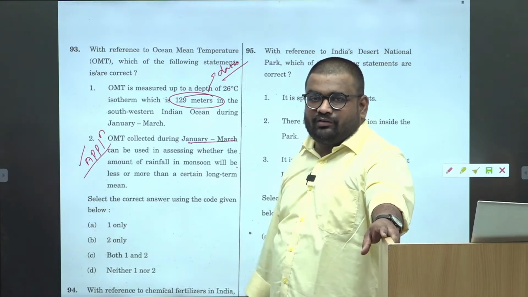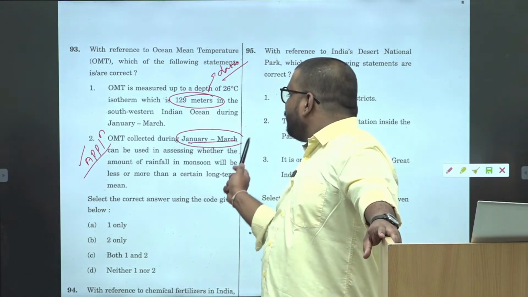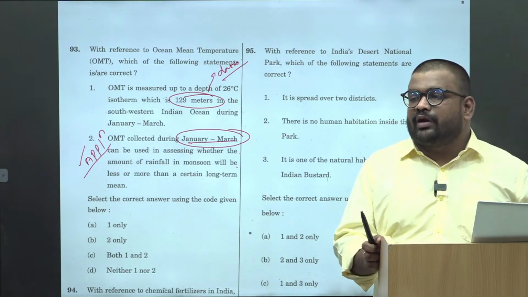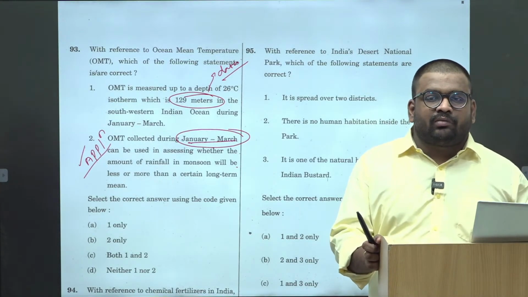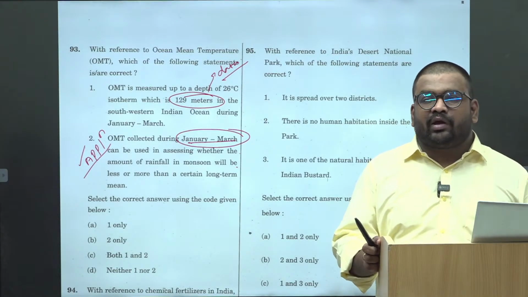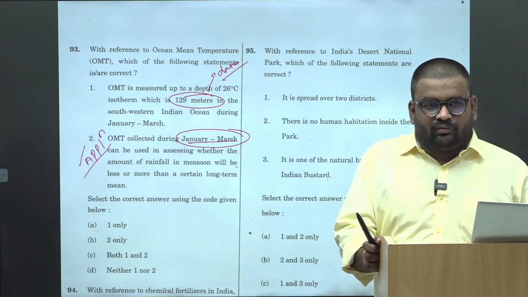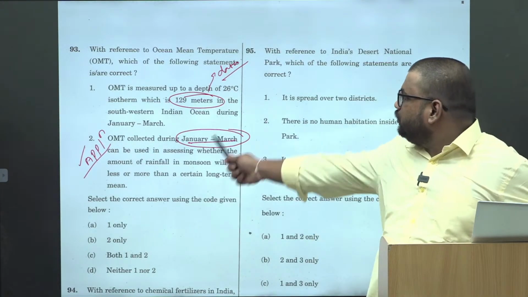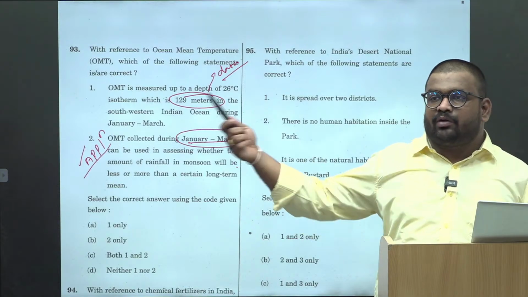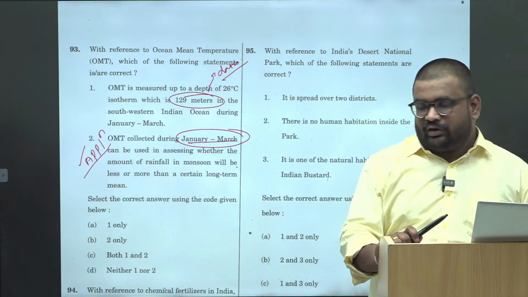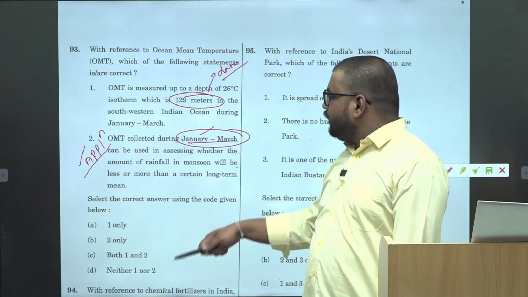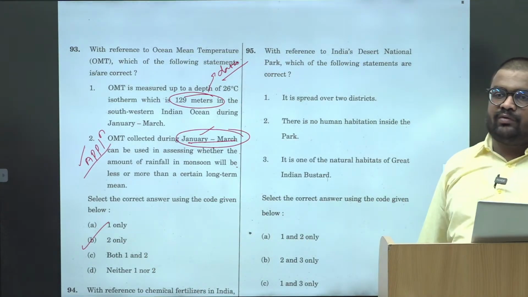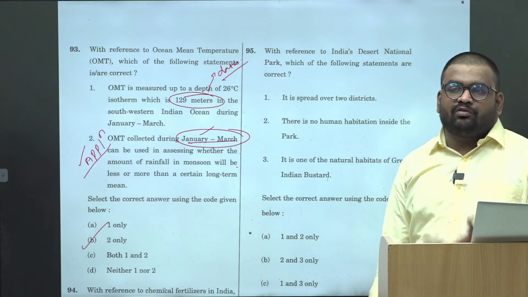Again, if you apply common sense, if they would have given data collected during the months of May, June as helpful in predicting the monsoon, that would have been wrong, because during that time only you have the monsoon. So how can you predict the monsoon during the month of monsoon? It should be before the monsoon. So during January-March, if you collect the data and compare it, based upon that you can predict the monsoon. So this one is also correct. Answer is Bombay. If they would have given any other months, like April, May, these are the monsoon months, so that would have been incorrect.